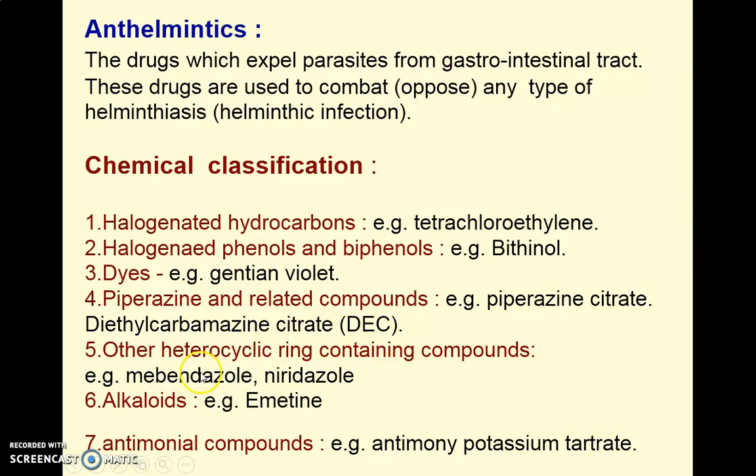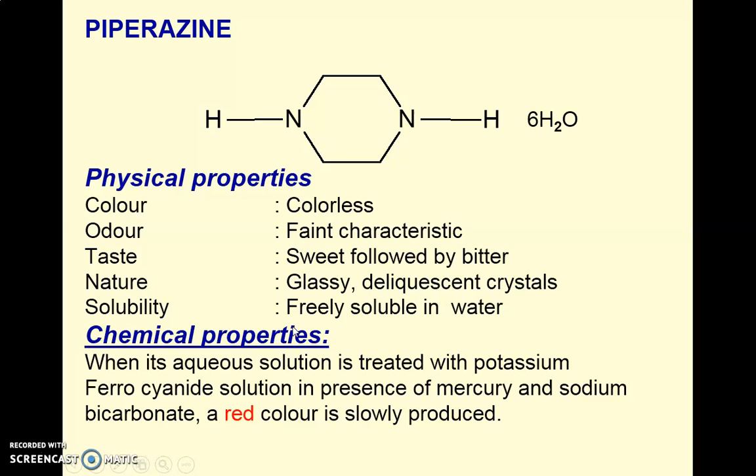This is a popular drug. Next, other heterocyclic ring containing compounds such as mebendazole and niridazole. Then the alkaloids, emetine, which again acts in eradicating worms. Next, antimonial compounds, which have antimony potassium tartrate as an example. So this was all about the classification of the anthelmintics.